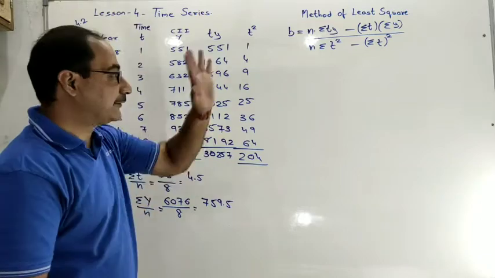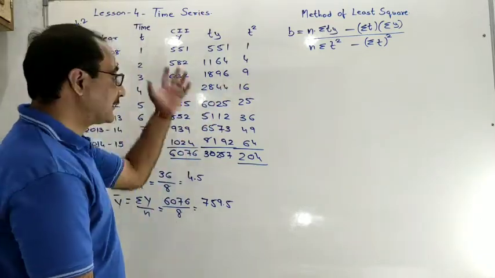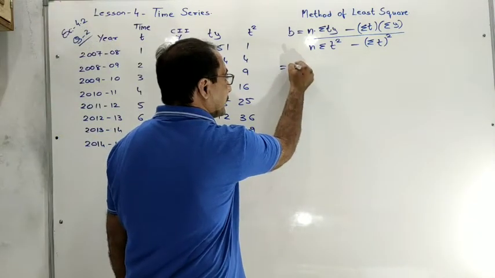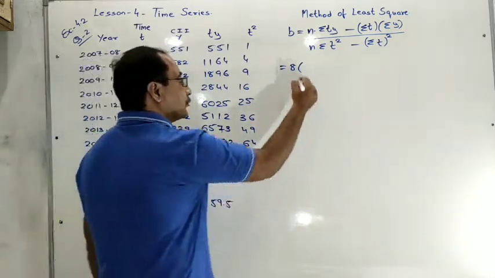Now put all these values in the formula. First of all we understand the values. N means number of observations. How many observations are given here? Total 8. So n is equal to 8. Sigma ty. Sigma ty is equal to what?